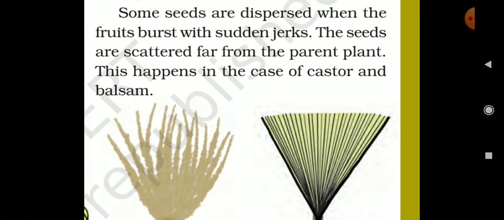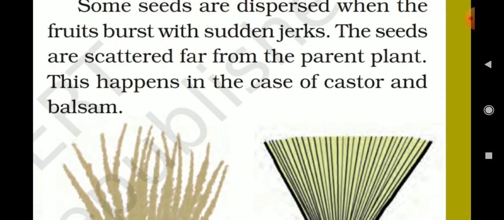Some seeds are dispersed when the fruits burst with sudden jerks. The seeds are scattered far from the parent plant. This happens in the case of castor and balsam. Okay, underline the word, students.